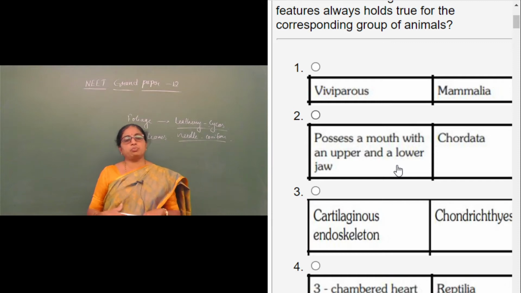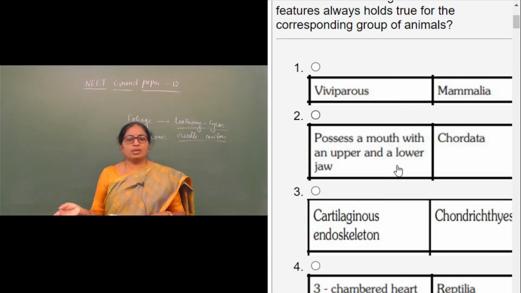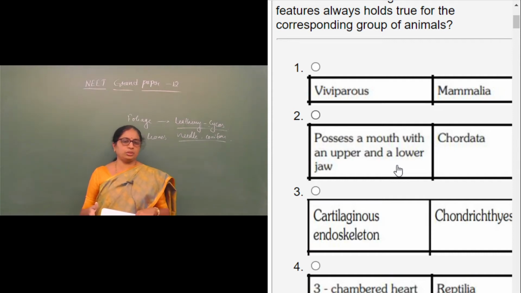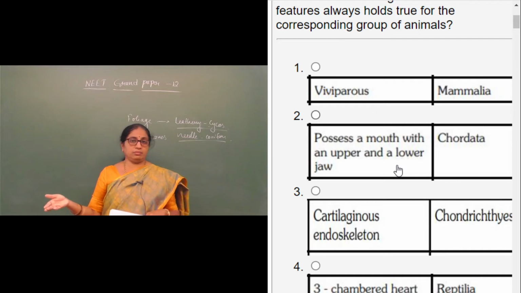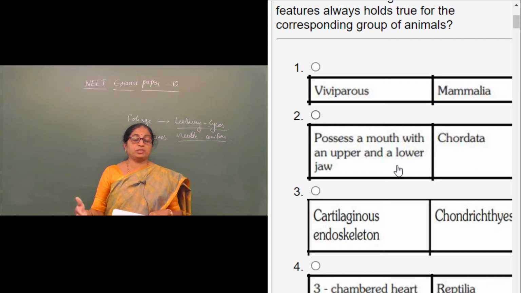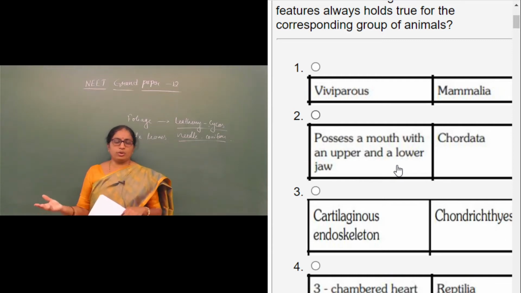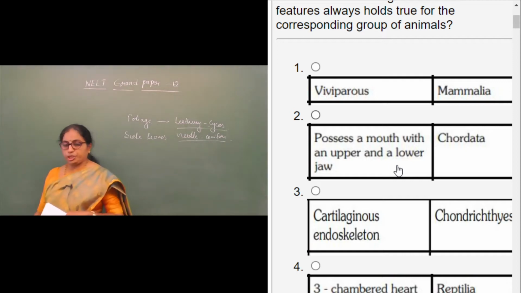In the second case, possesses a mouth with an upper and a lower jaw, chordata. So, all chordates do not have a mouth with an upper and a lower jaw. Only the agnathans do not have an upper and lower jaw. Only the gnathostomata have the upper and lower jaw. So under chordates we also have the cyclostomes. Therefore, this will not hold good.